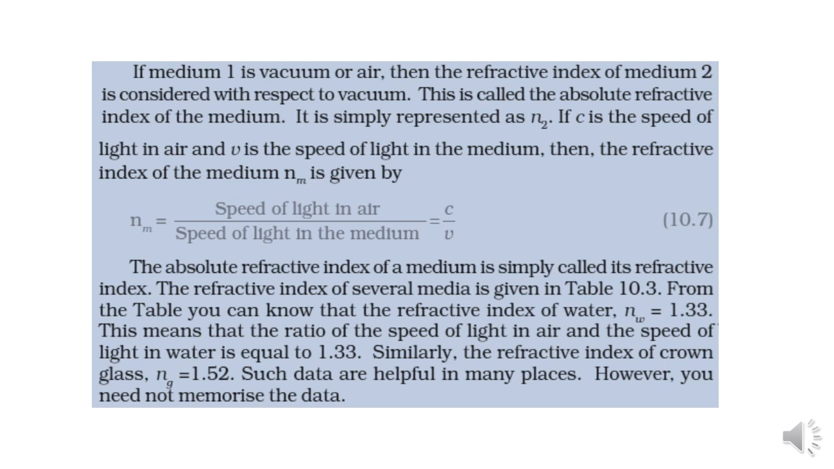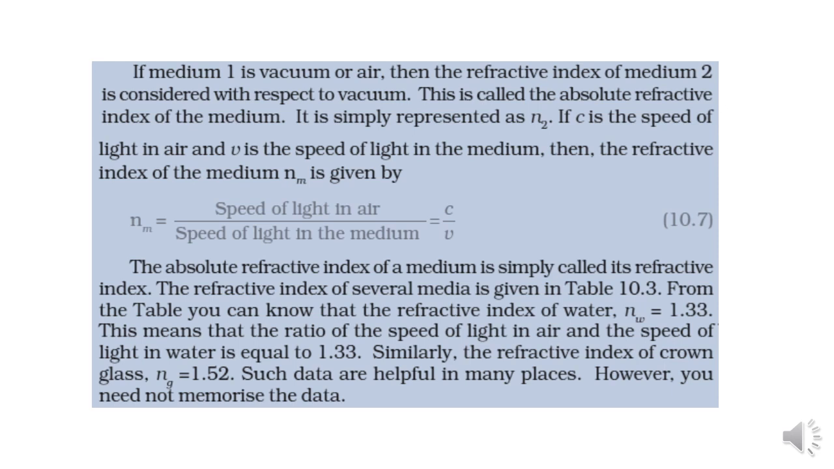Now you just need to remember certain values if they are asked in short questions. No need to memorize the whole table, but this is given in your textbook, so you have to remember these values. The refractive index of water, that is eta w, is 1.33. This means that the ratio of speed of light in air to the speed of light in water is 1.33. Similarly, the refractive index of a type of glass known as crown glass is 1.52.